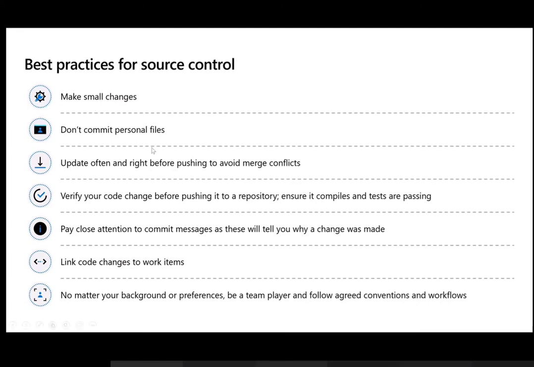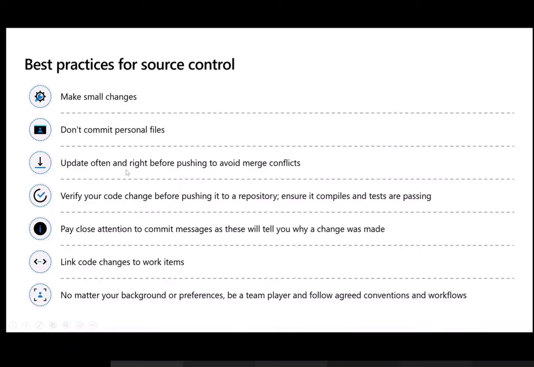Do not commit personal files, because there are possibilities you have created a copy for your own understanding of what you did, what failed, what succeeded. You can retain that in your personal mailbox or your own repositories. That is okay, but while you're committing to production, make sure you clear those files or you don't commit those files.